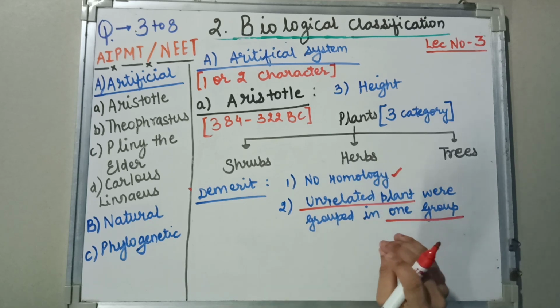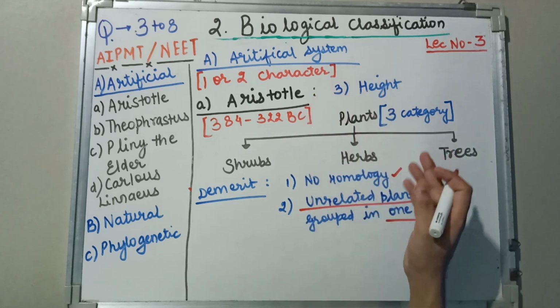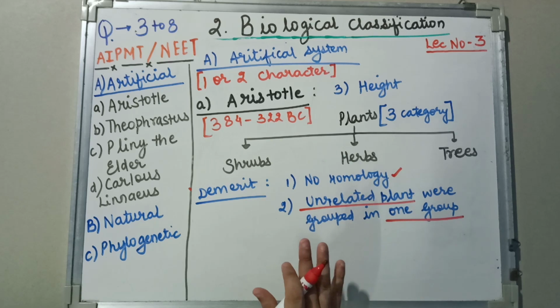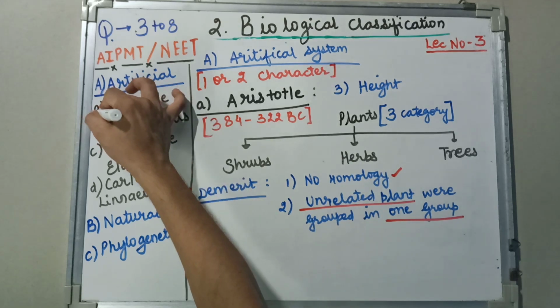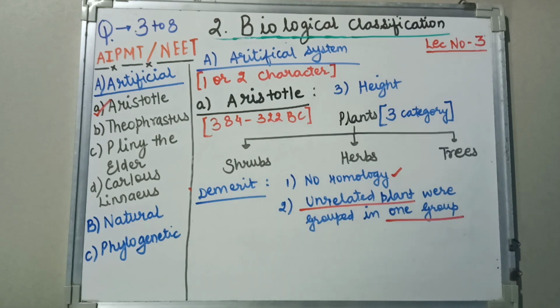So here we complete the work done by Aristotle on both plants and animals. Now we'll move on to Theophrastus.